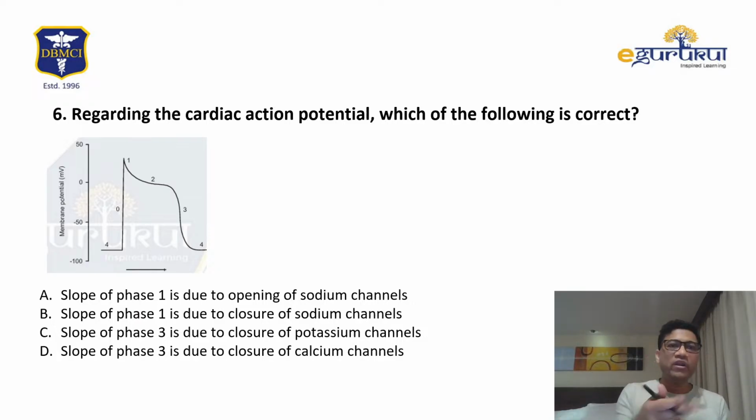Regarding cardiac, again, we have discussed that. See, some of the questions you'll see are the same. Phase 1 is due to sodium, false. Phase 0 is sodium. Phase 1 is closure, it's true, because in phase 1 the sodium channel closes and there is potassium. Phase 3 due to closure? No, phase 3 is potassium, false. So I think both 1 and 3 are true. Phase 1 is also sodium channel closure. In phase 3, the potassium channel will close.